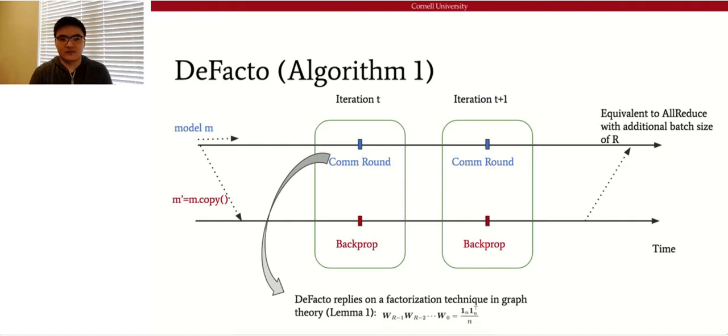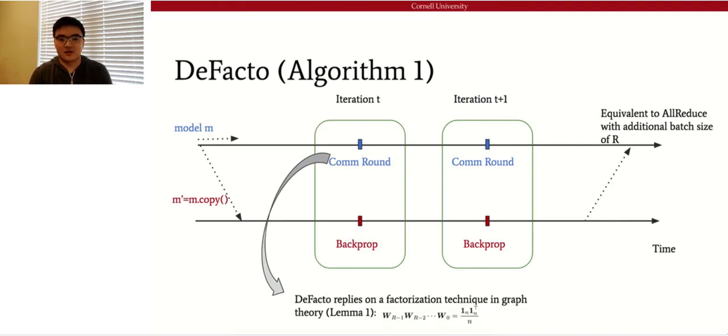This means that if we let M go through R consecutive communication rounds in one phase, then at the end of the phase, all the workers will reach perfect consistency on the model parameters, like all-reduce does.